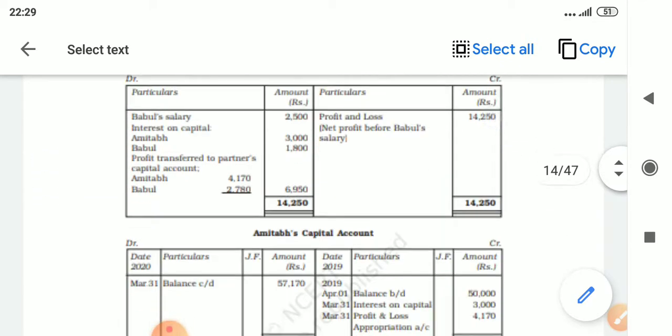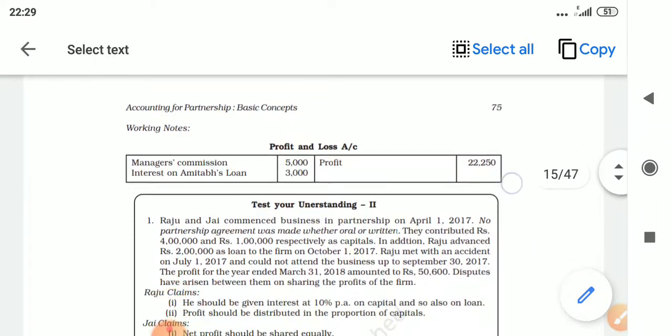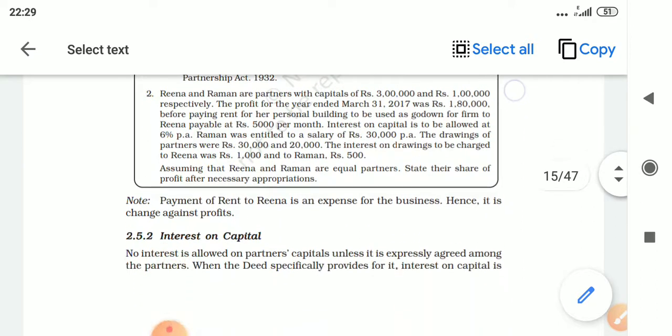Now we will see this sum. Page number 75. Test your understanding. Question number 2. Reena and Raman are partners with capitals of 3 lakhs and rupees 1 lakh, respectively. The profit for the year ended March 31st, 2017 was rupees 1,80,000.